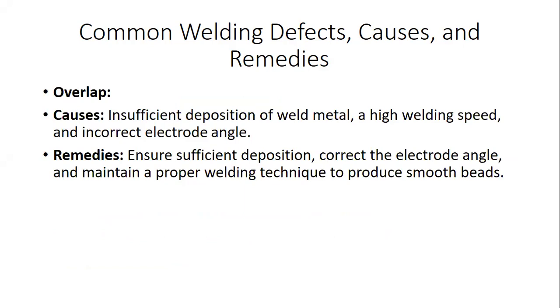Next one is the overlapping problem. What are the causes of this problem? Insufficient deposition of the weld metal due to high welding speed and incorrect electrode angle. What are the remedies? Ensure sufficient deposition, correct the weld electrode angle, and maintain the proper procedure or technique to produce a smooth welding operation.